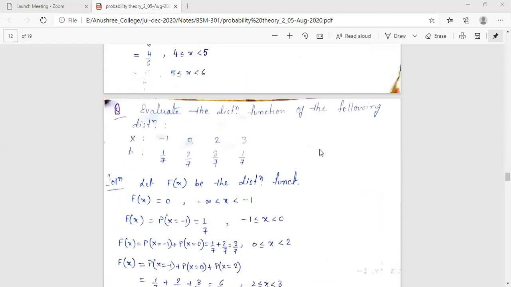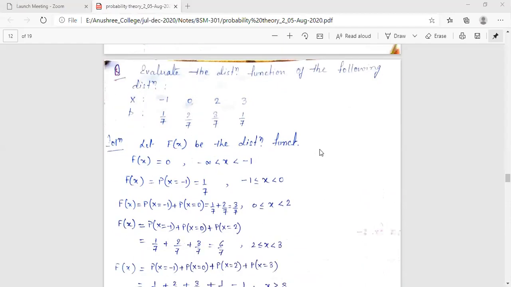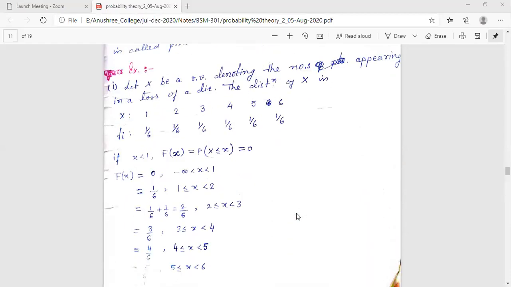Yes, today we will discuss the problems for finding the distribution function. How to obtain a distribution function from a probability distribution, whichever is given to you. Probability distribution means what? As I have told you in the earlier example, the values of the random variable with its corresponding probabilities.